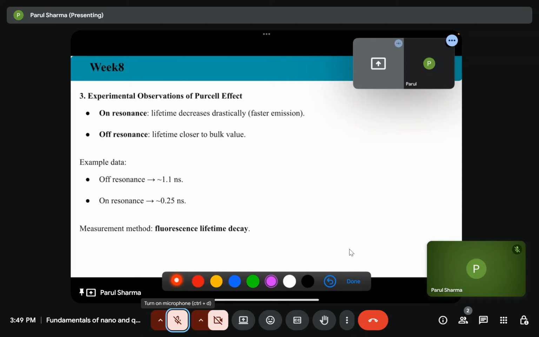So what we observe on resonance is that lifetime decreases drastically, that is, emission is faster, and off resonance the lifetime is closer to the bulk value. Off resonance 1.1 nanosecond, on resonance 0.25 nanosecond. We can measure the lifetime using fluorescence lifetime spectroscopy.